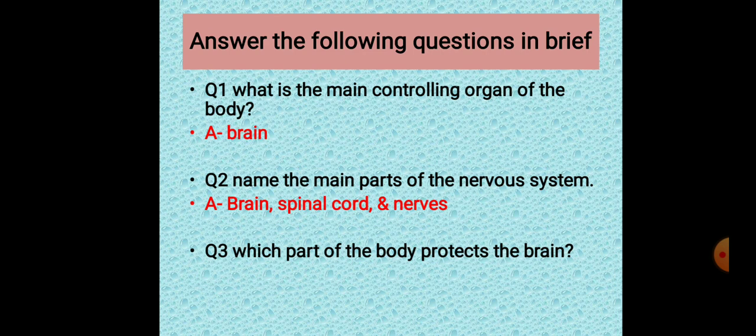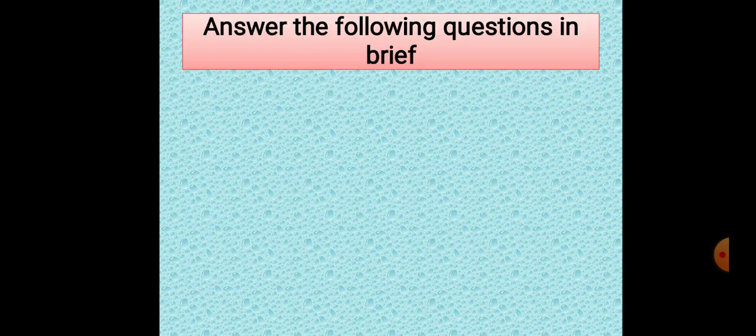Now question number 3. Which part of the body protects the brain? As you know, brain is a very delicate organ. So it is protected inside the bone. And that bone is known as? Yes, right, skull.